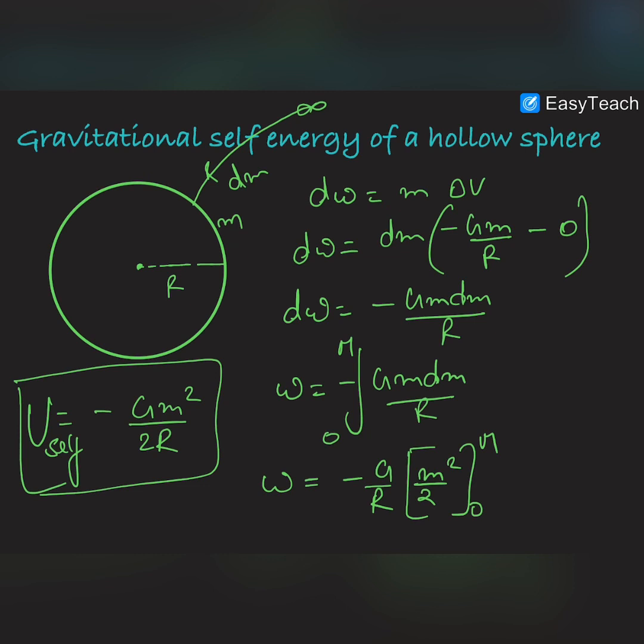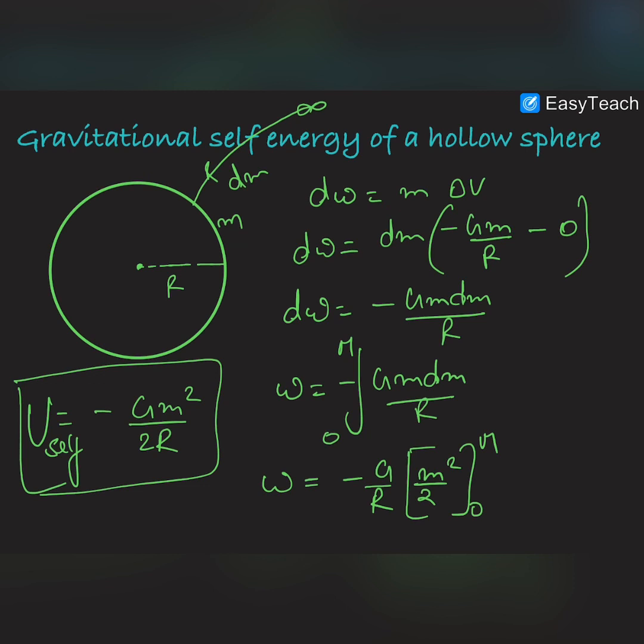So this is the self energy of the hollow sphere, and we know that it is also a form of potential energy. Potential energy is always stored in the gravitational field, or the field associated with that energy. Here we are discussing gravitational potential energy. Therefore, we can say that this gravitational potential energy will be stored in the gravitational field itself.